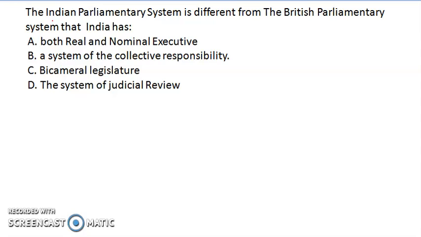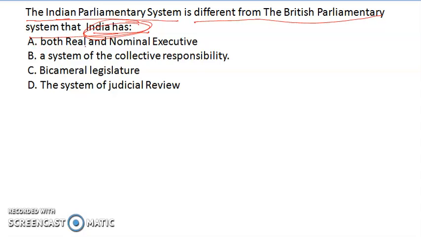Now let's talk about the next question on parliamentary system. The question is: the Indian parliamentary system is different from the British parliamentary system in which sense? So it is asking in which sense the Indian parliamentary system is different from the British parliamentary system.